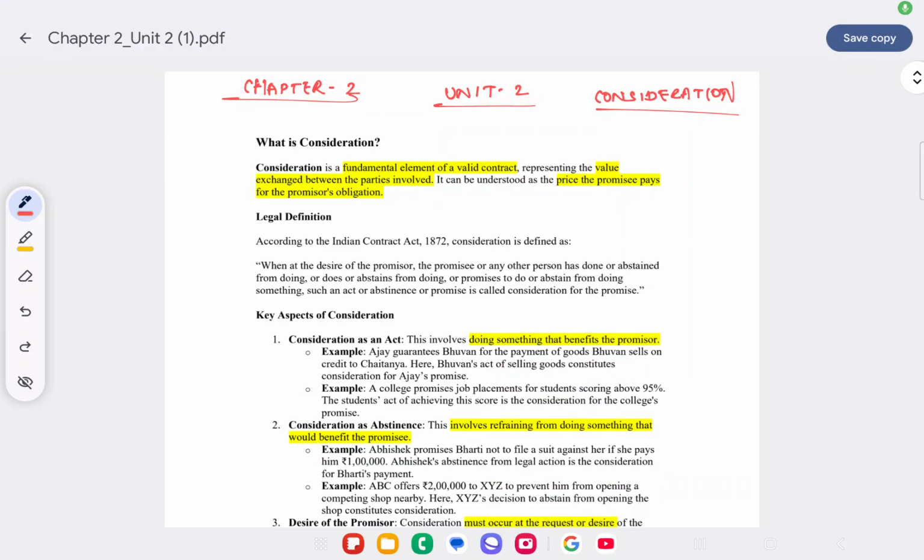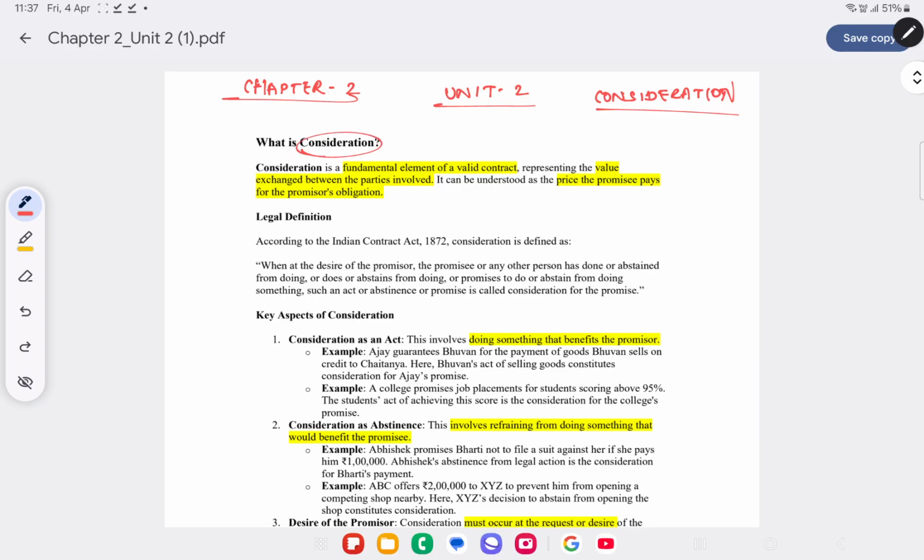About chapter 2 unit 2, which is about consideration. In the previous videos we saw unit 1, which is about the Indian Contract Act, the basic essentials, the valid essentials of contract, and then we saw types of contract and also the elements and other features. So in this unit we will see about consideration.